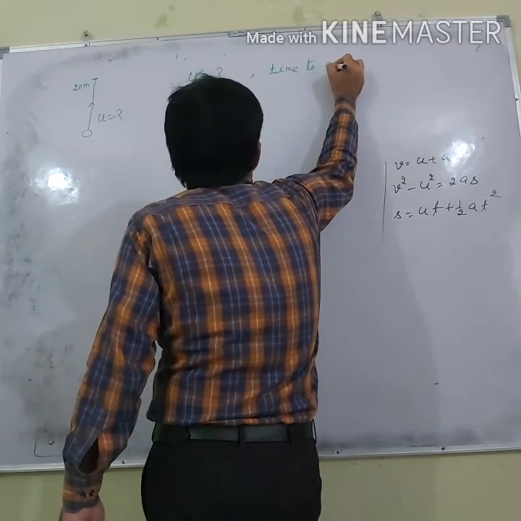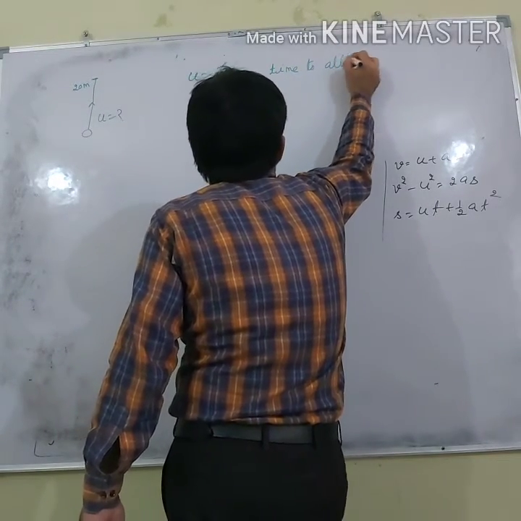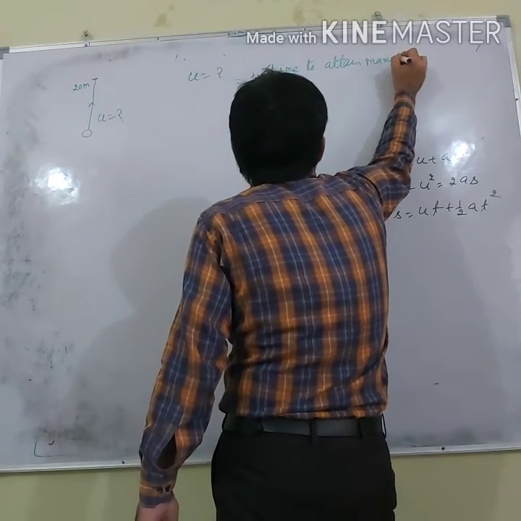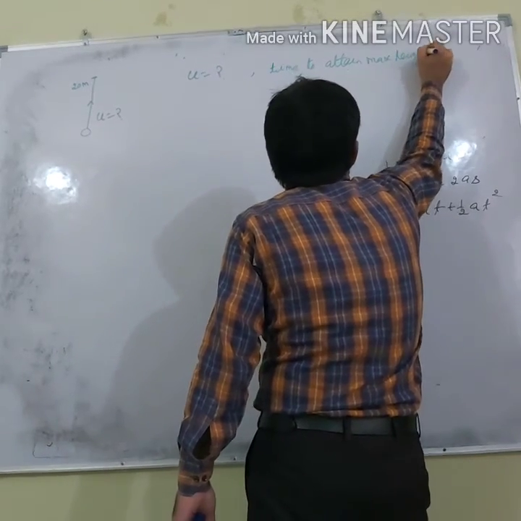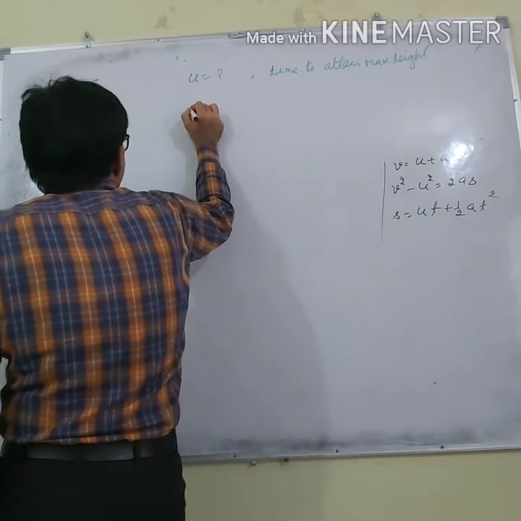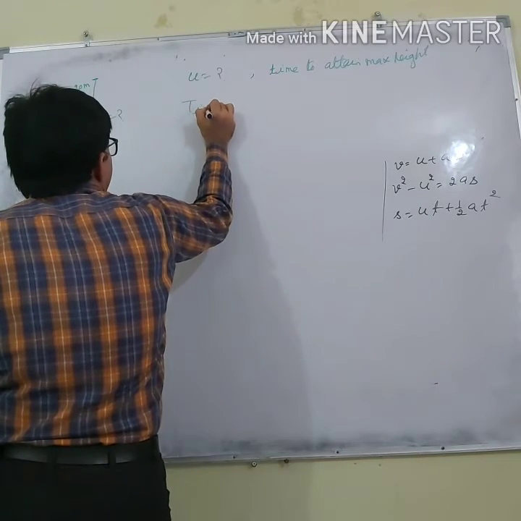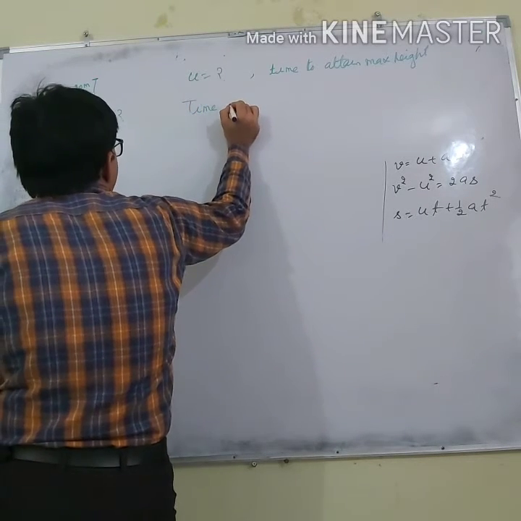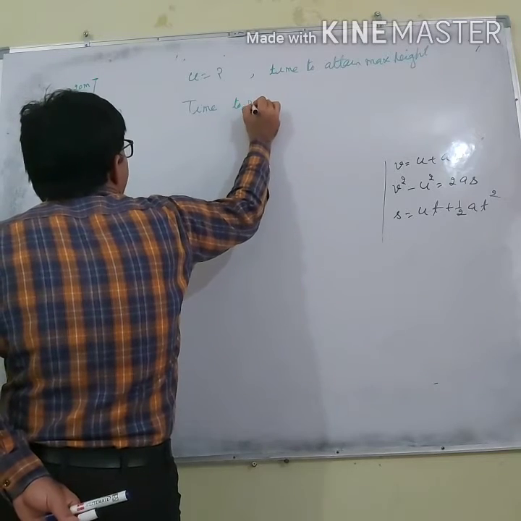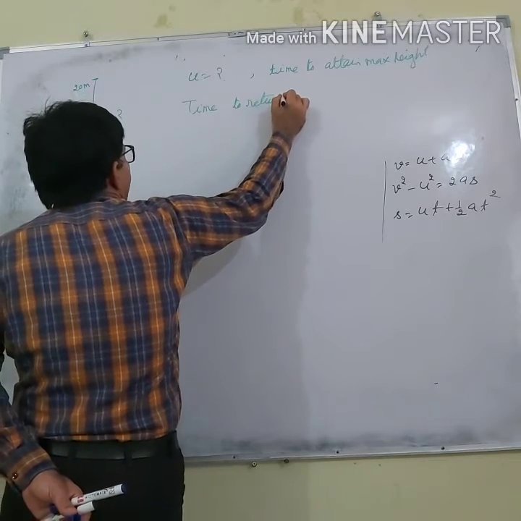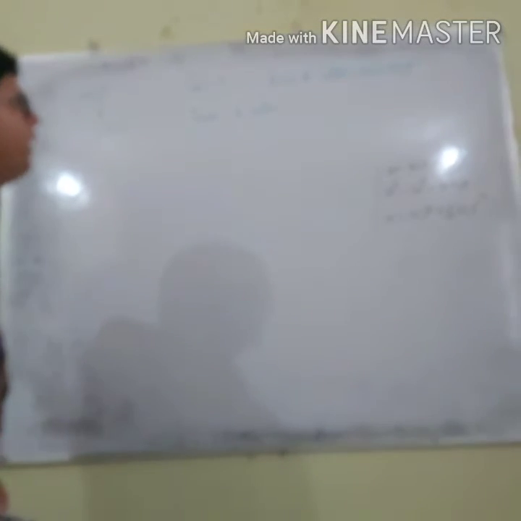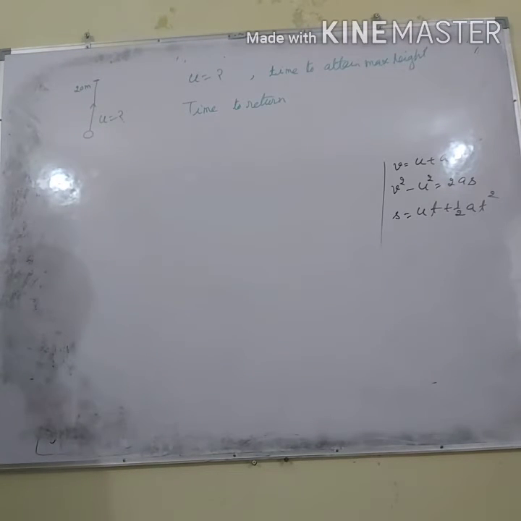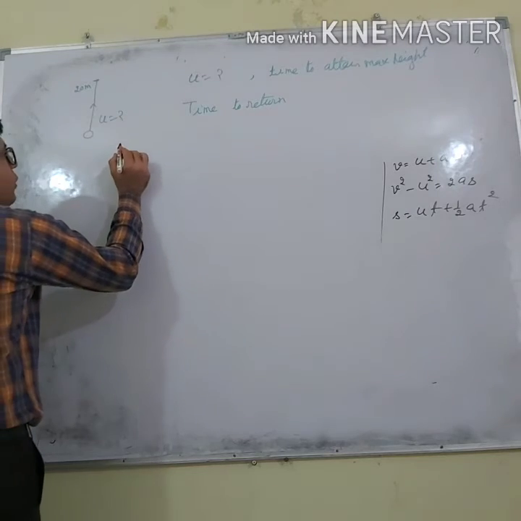Third, the time to return. Three points you have to find out. So I think everything is given. Now the solution.